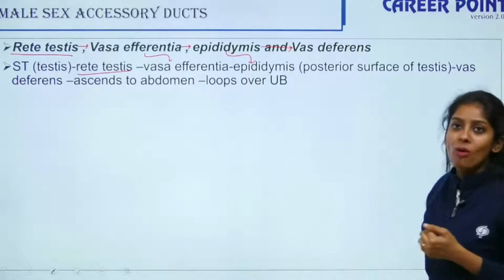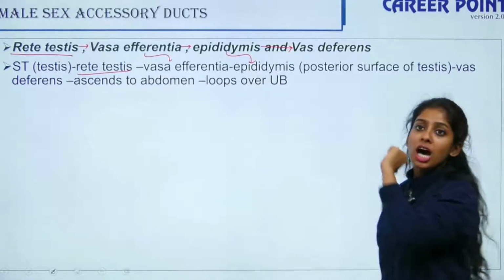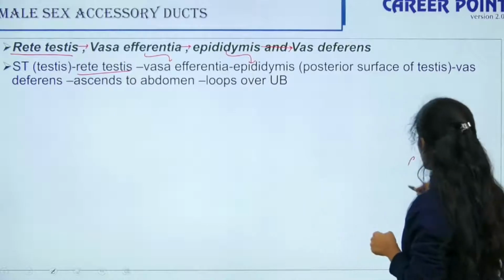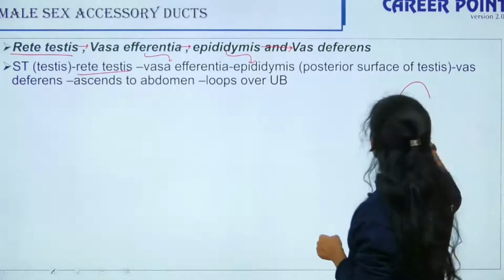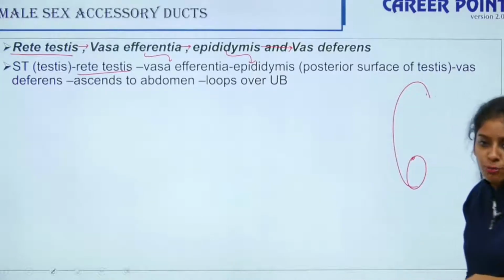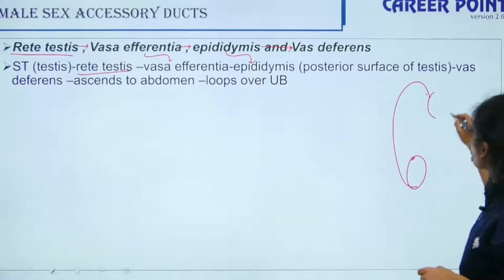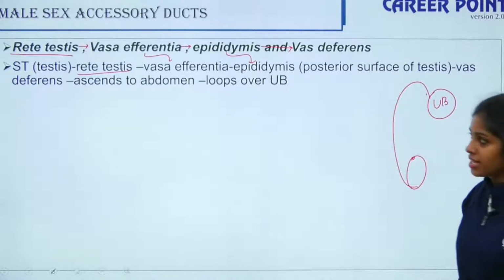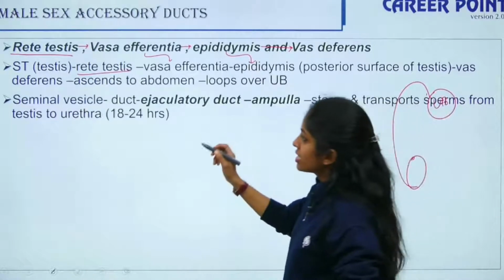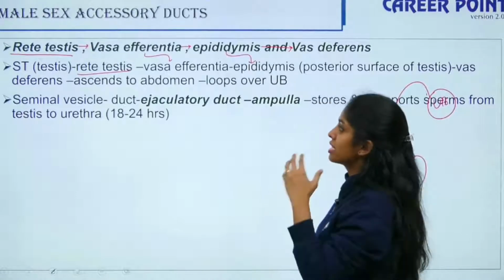Then you have your vas deferens, which ascends to the abdominal region. So from here, something has to move to the abdominal region. Your vas deferens moves towards your abdominal region and it loops over your urinary bladder. So that is your vas deferens. Fine. So the seminal vesicle is a gland, and this gland has a duct.